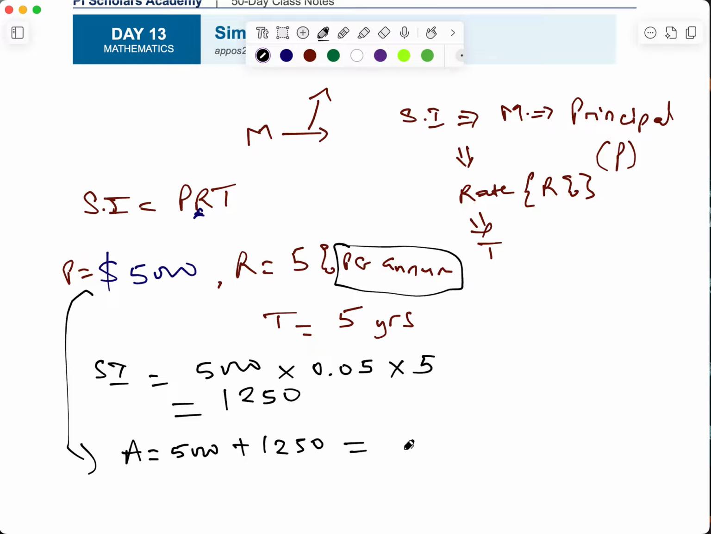And what you notice there is that this is your principal. So the amount will be the sum of the principal plus the simple interest.